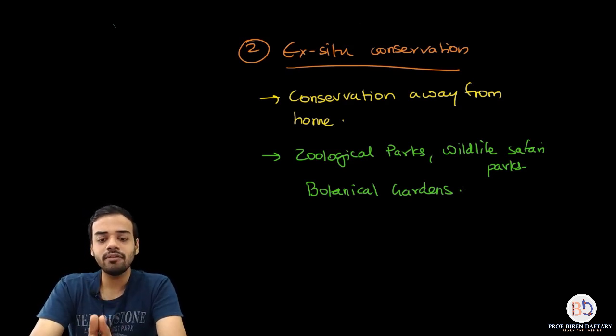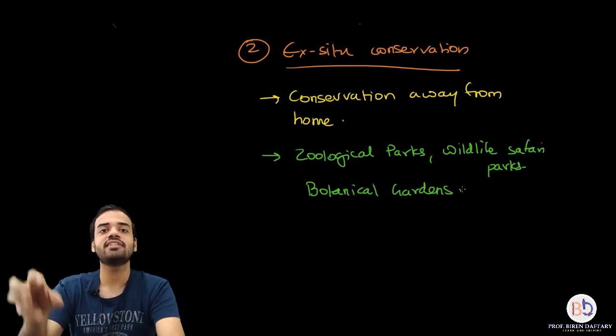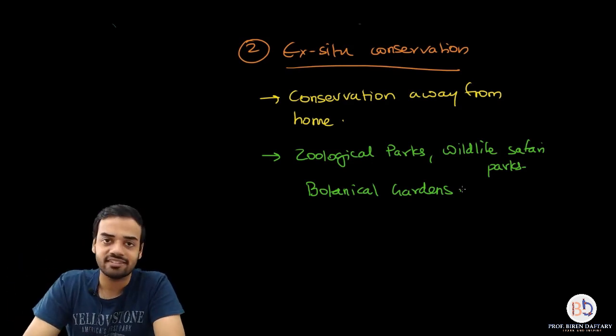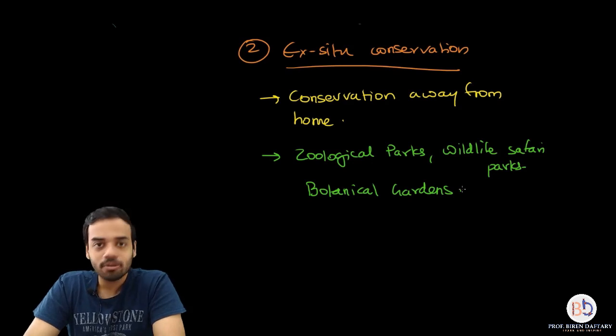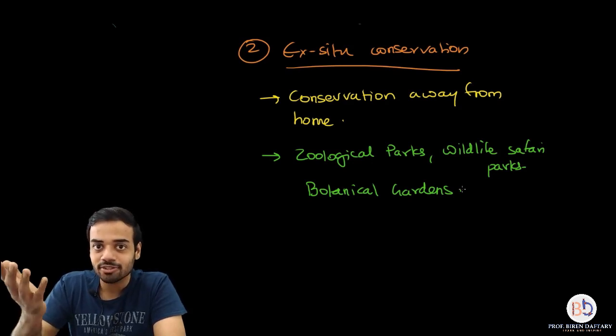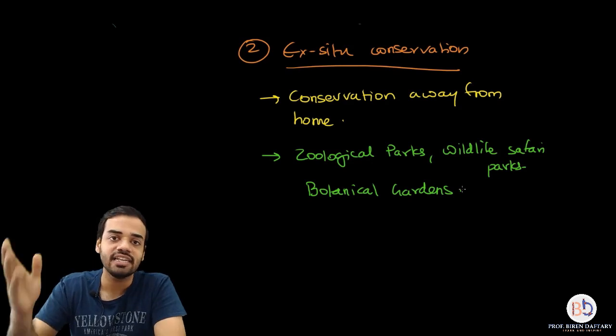See, the problem with ex situ conservation is the place where these animals are kept, they are not like their natural habitat. So the animal will not be the most comfortable over there, but it is better than the animal dying quickly in the wild.